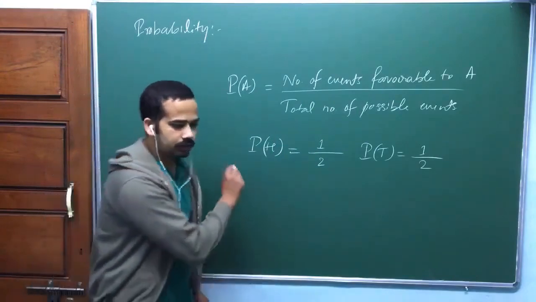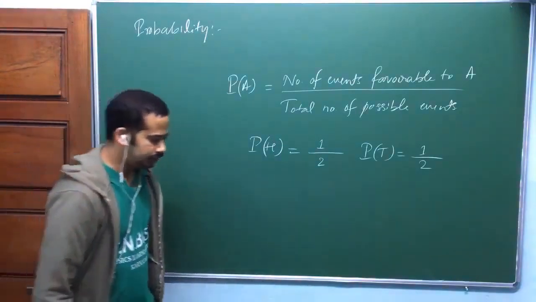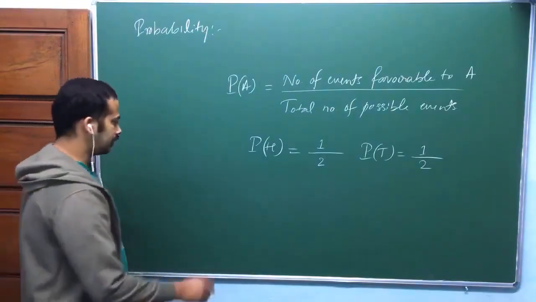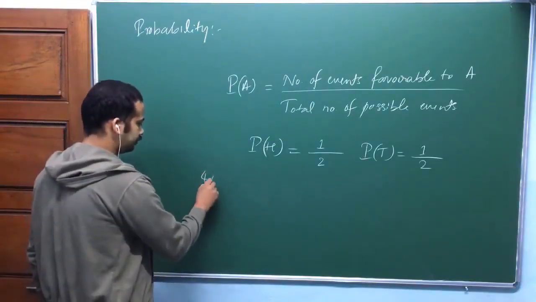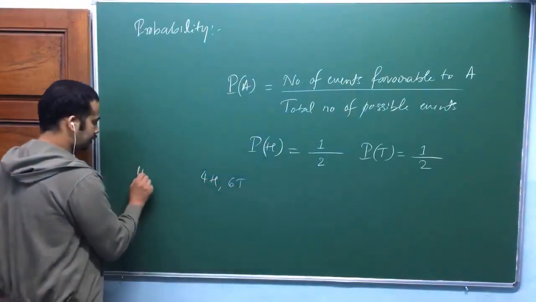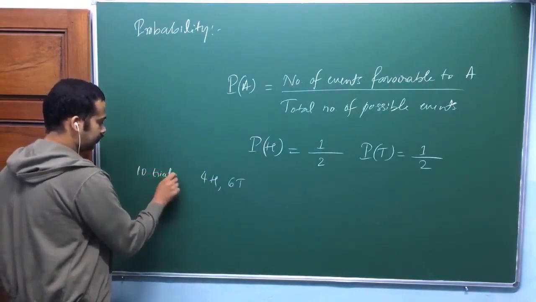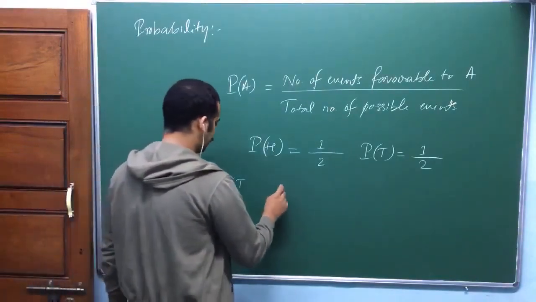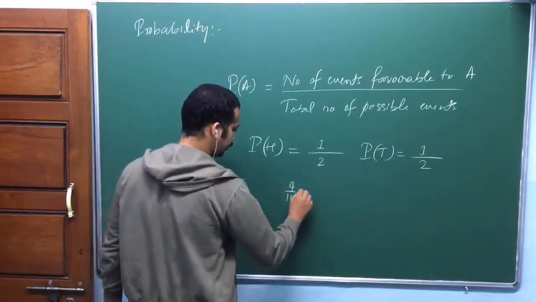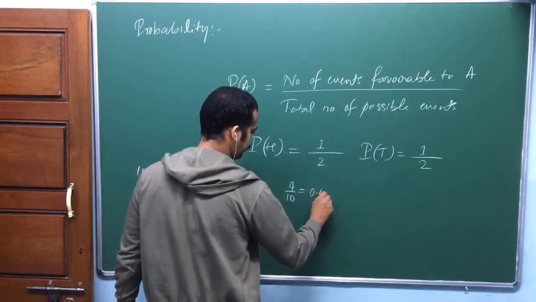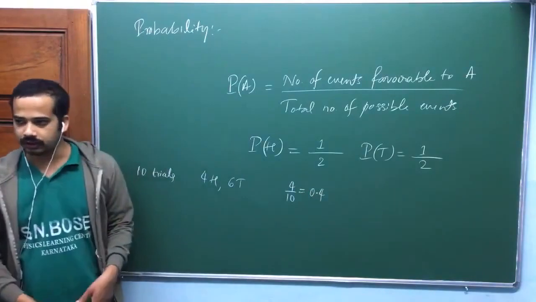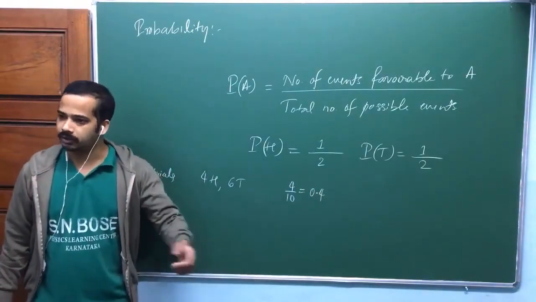Okay. So let me give you one small mathematics here. Suppose you have done 10 trials. Among 10 trials, suppose 4 head, 6 tail. So 10 trials. Okay, you got 4 head, 6 tail. So then what is the ratio of head? That is 4 by 10. Am I right? What is this value quickly? 0.4, isn't it?